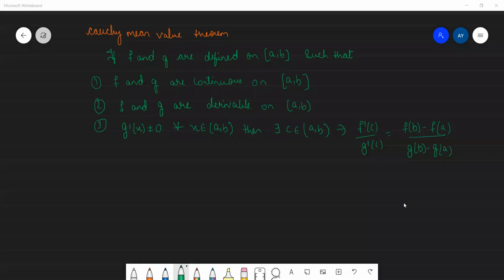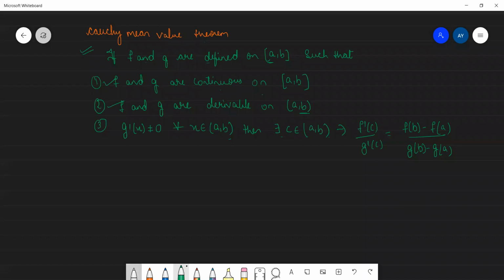Cauchy's mean value theorem. The statement says if f and g are defined on closed interval [a, b] such that f and g are continuous on closed interval [a, b], f and g are derivable on open interval (a, b), g'(x) is not equal to 0 for all x belongs to (a, b), then there exists c belongs to (a, b) such that f'(c)/g'(c) equals (f(b) minus f(a))/(g(b) minus g(a)).